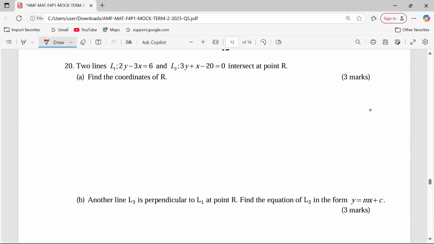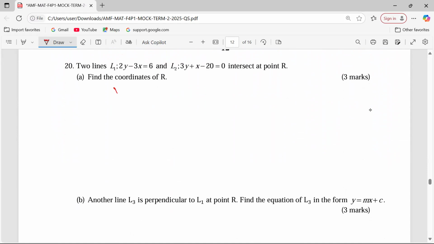Look at number 20 from equations of straight lines. Two lines, L1, 2y minus 3x equals 6, and L2, 3y plus x minus 20 equals 0, intersect at point R. Find the coordinates of R, the point of intersection of L1 and L2. This is when we solve the two equations simultaneously. Then we shall get x and y.